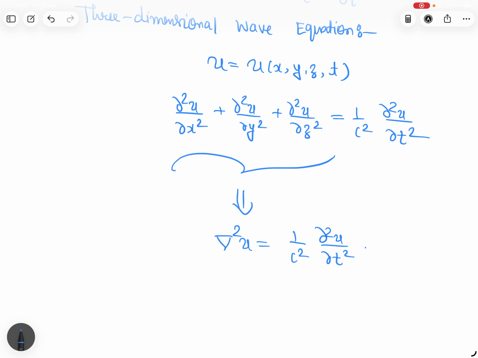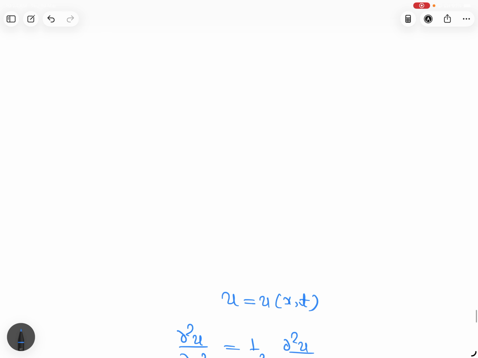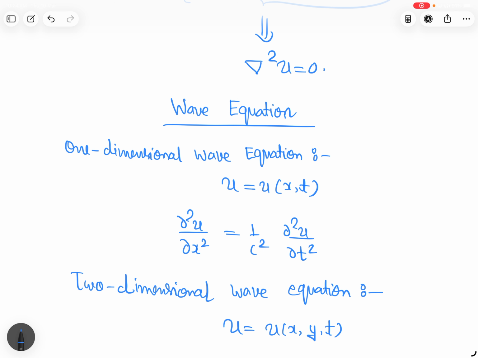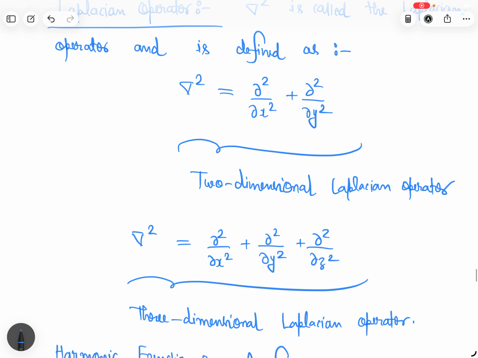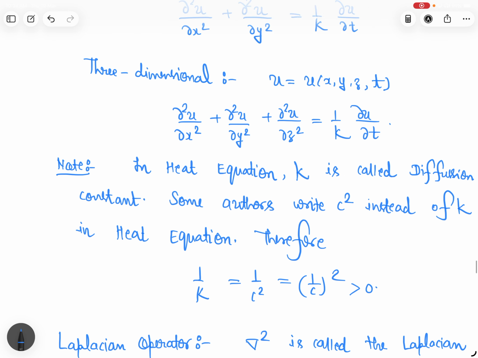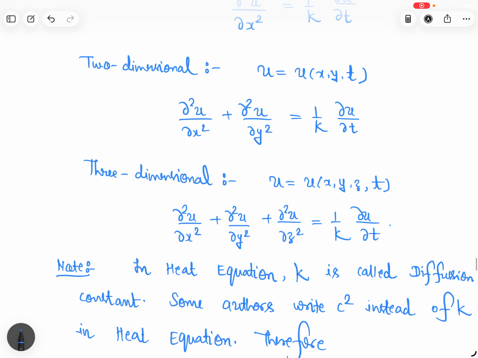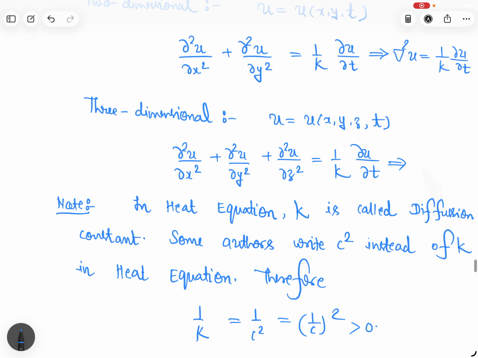Now we know about the Laplacian operator. Similarly, we can do it in the heat equation. What was the heat equation? In the two-dimensional heat equation, how can we write it in terms of the Laplacian? Laplacian u equals 1 upon k del u del t. And here we can also write the Laplacian u equals 1 upon k del u del t.